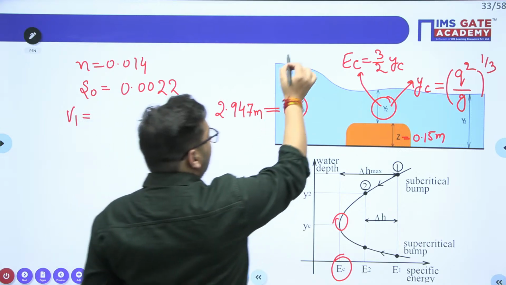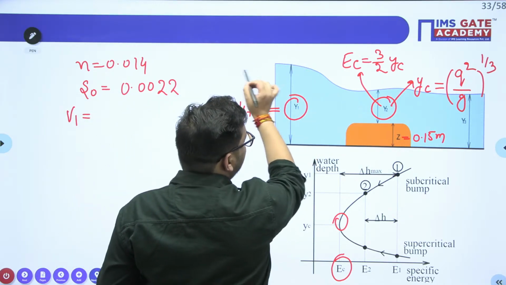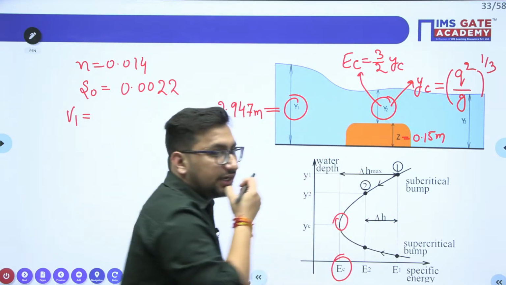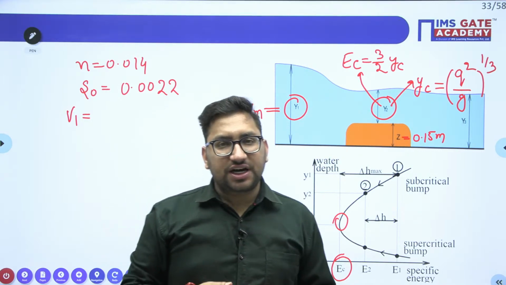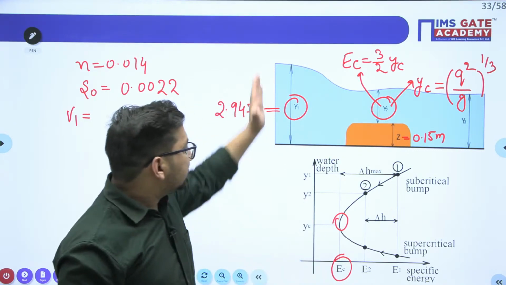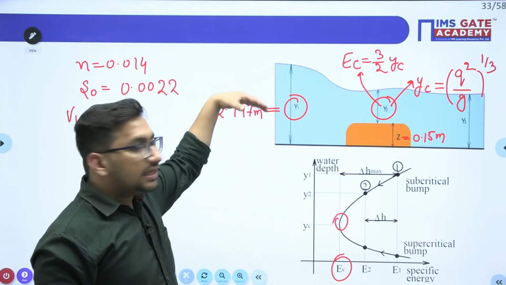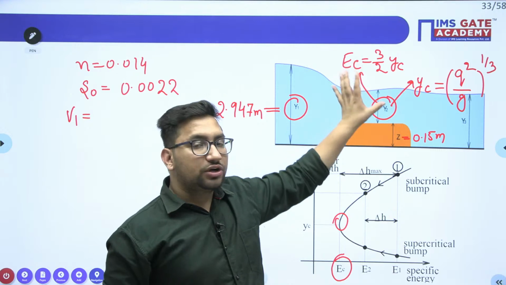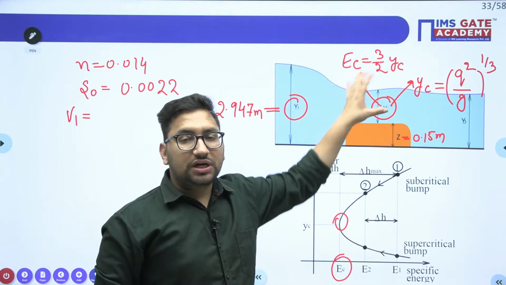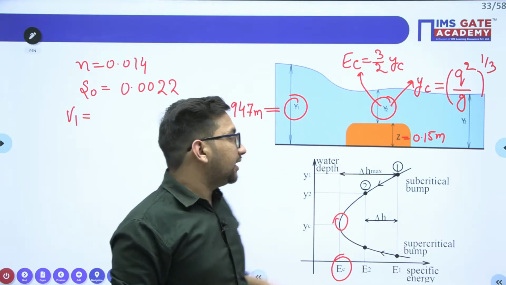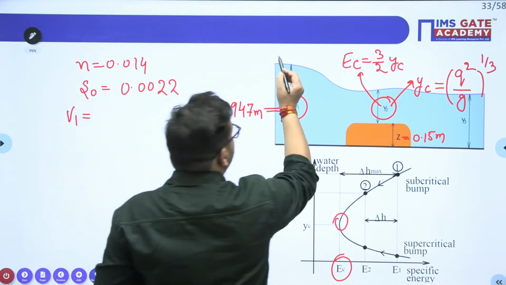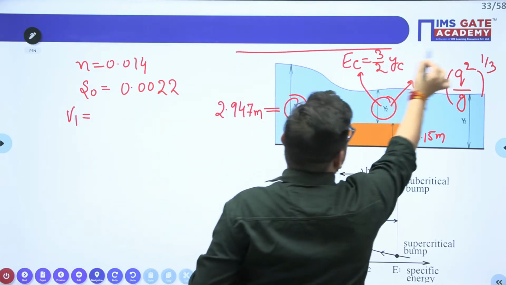We know that the total energy at section 1 and total energy at section number 2 is going to remain constant, as there is no loss of energy we have considered, right? So let's suppose this is your energy line.